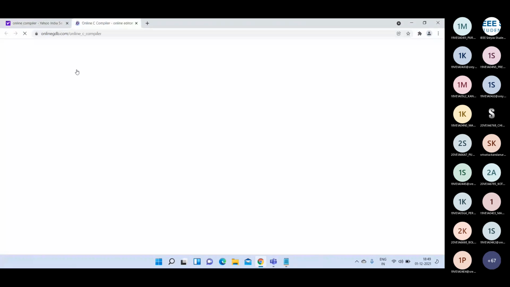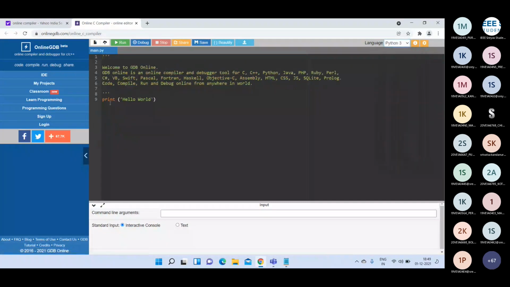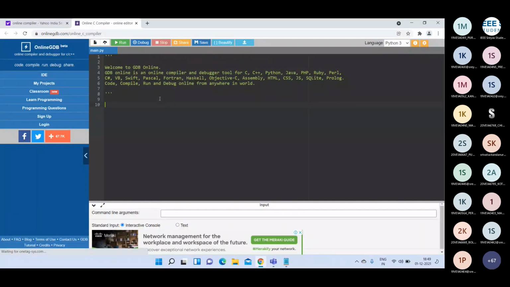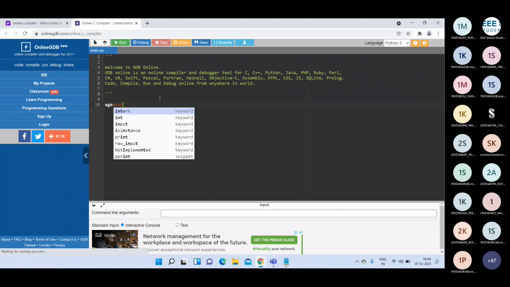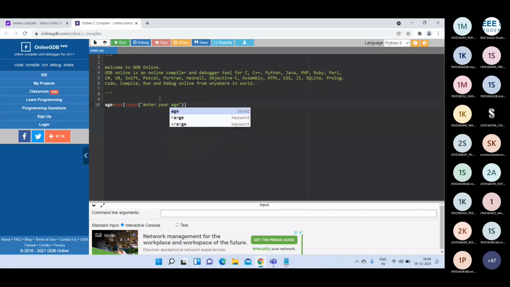Let me show you the Python editor here. This is the Python editor, the online compiler. Here I want to write something like this: age is equal to int of input of "enter your age". I am reading one integer value from the keyboard.